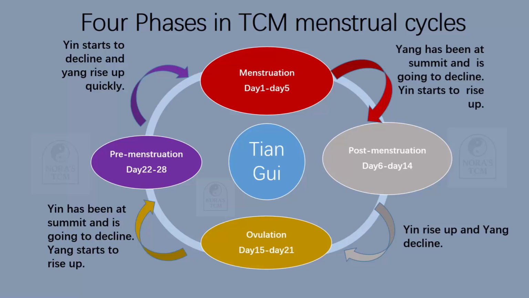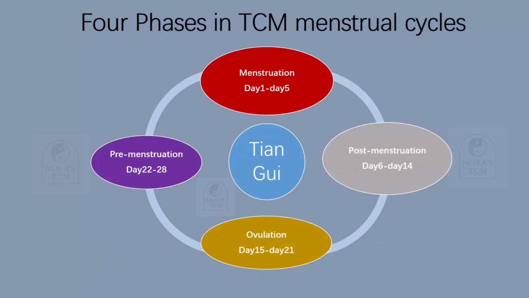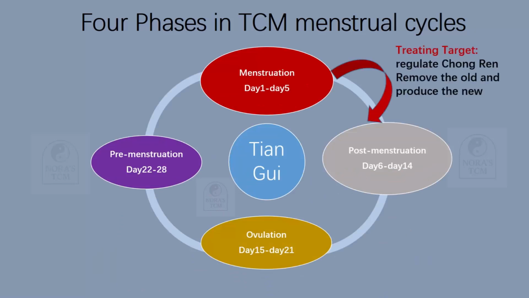Let's take a look at the treating principle and treating target. First, menstruation phase. The treating target is to regulate the 冲任, remove the old, and produce the new. This is very important because during menstruation, we need to prepare for the next cycle of menstruation or for pregnancy. So we have to regulate the 冲任.